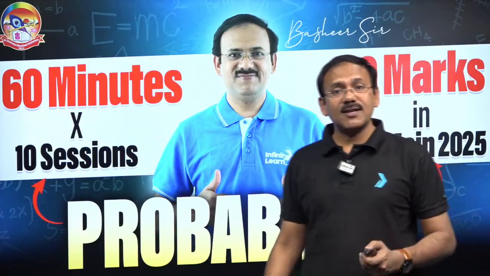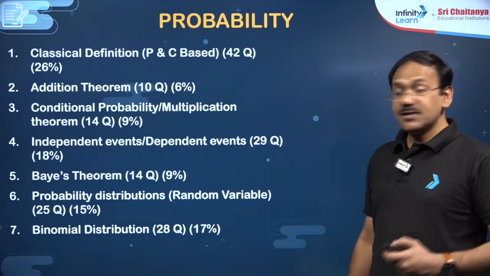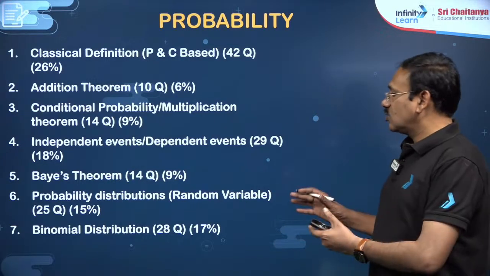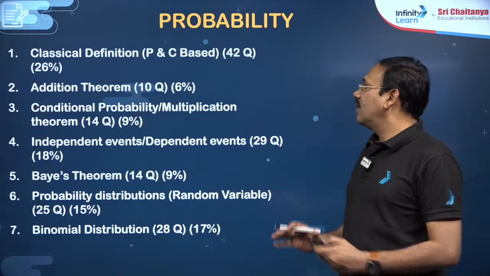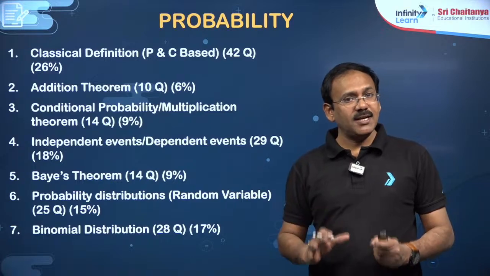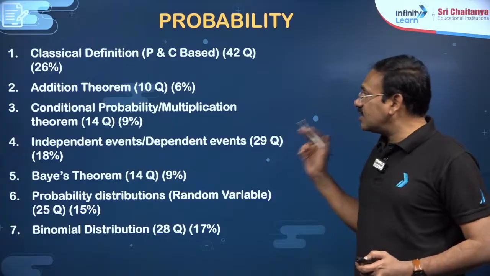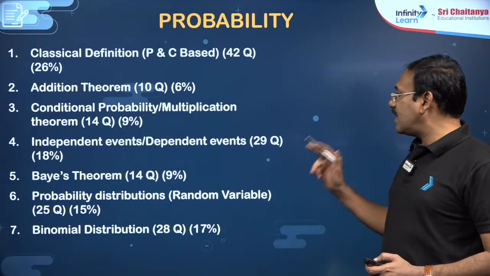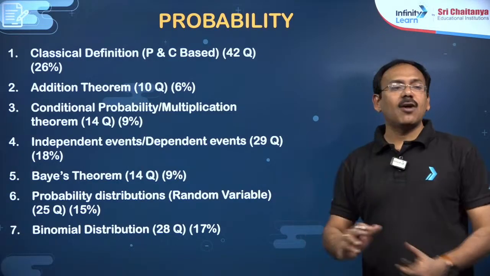Let us see the important statistics related to probability. I have consolidated the major topics. First, classical definition, that means permutation and combination based questions, and then addition theorem, conditional probability and multiplication theorem, independent and dependent events, Bayes theorem, probability distributions, and binomial distribution.